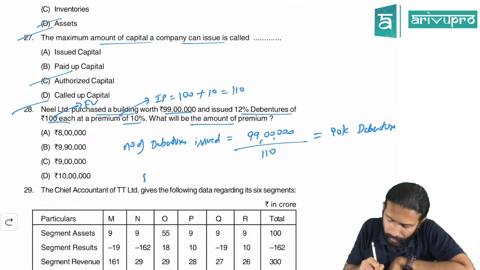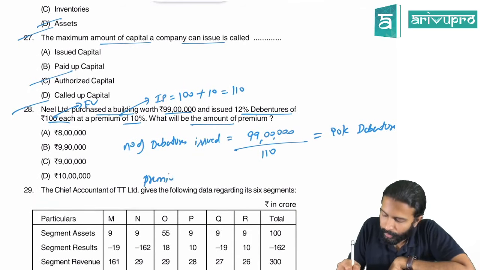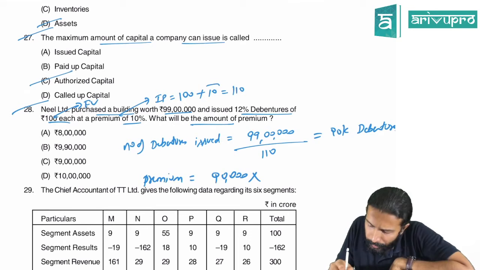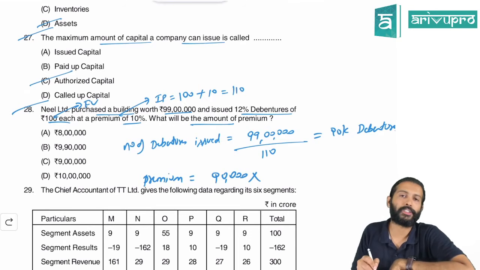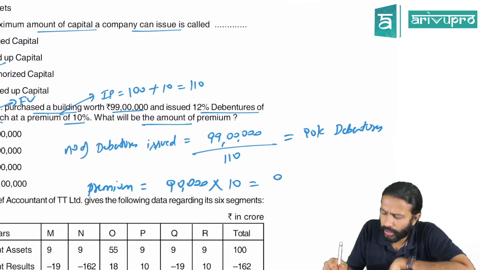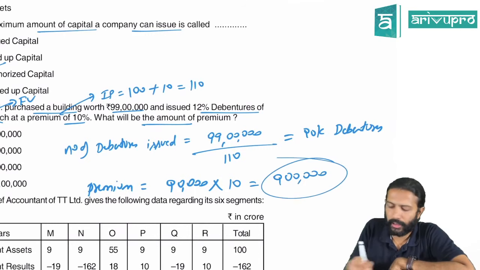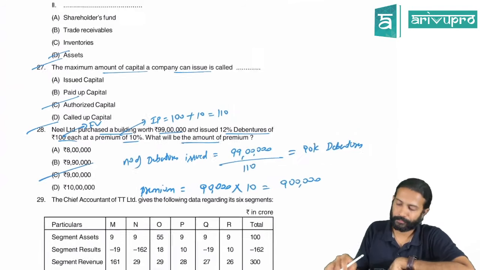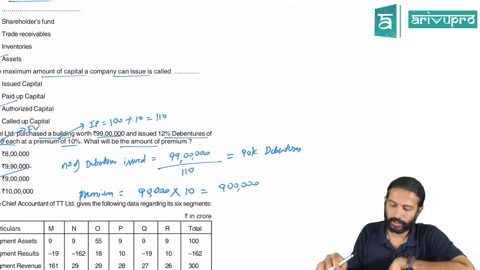What will be the premium, sir? What will be the premium? The company has issued 90,000 debentures. On one debenture, the premium element was 10 rupees. So for 90,000 it will be 9 lakh rupees. So 9 lakh is the answer. C for Chennai. Got it? So this is the amount.